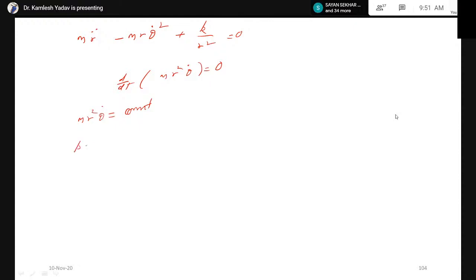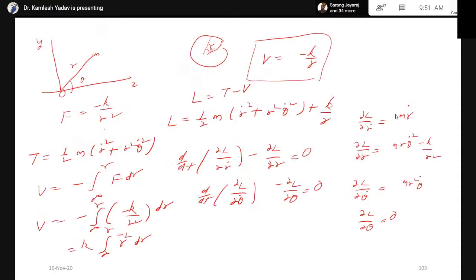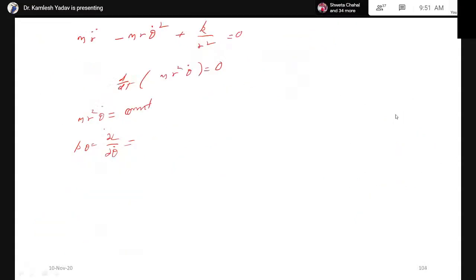Let us calculate p theta. We can calculate the derivative of the Lagrangian curly L with respect to theta dot. This we have derived, and this is the Lagrangian. Finding the derivative of the Lagrangian with respect to theta dot gives p theta dot. If you find this value, that will be equal to curly L theta dot. It means this quantity represents p theta, and p theta is constant.